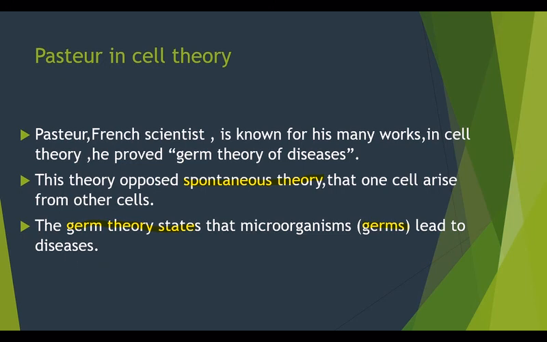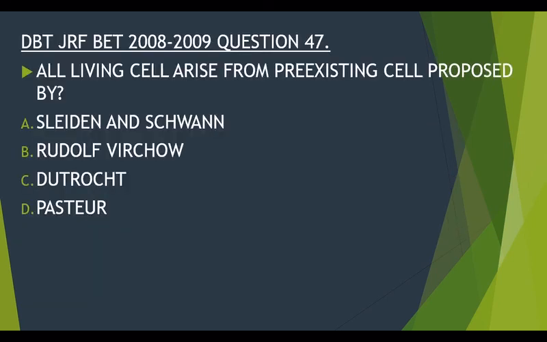And in DBT-JRF BET 2008, question number 47, they asked about this. All living cells arise from pre-existing cells was proposed by. The options are Schleiden-Schwann, Rudolf Virchow, Dutrochet and Pasteur. The answer is Rudolf Virchow. He is known for the spontaneous theory.